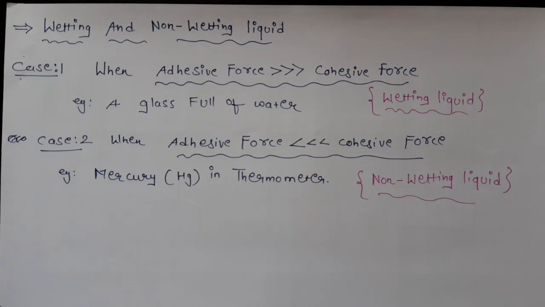Now move to case 2, when the adhesive force is much less than the cohesive force. When the cohesive force is much larger than the adhesive force, the liquid will not stick to the surface on which it is poured. For example, mercury in a thermometer. This type of liquid is called a non-wetting liquid.